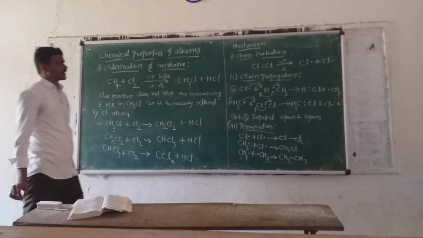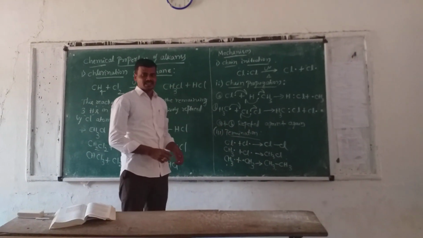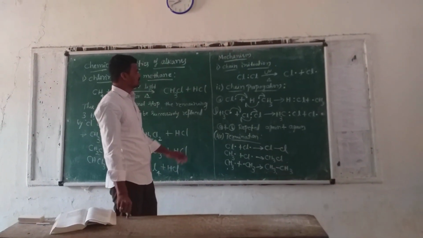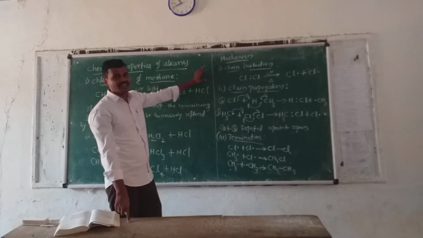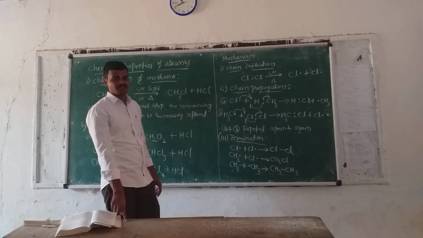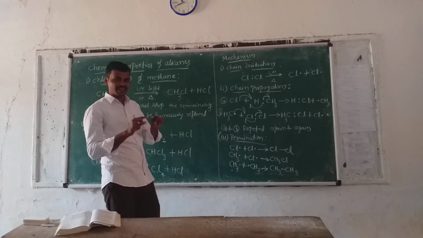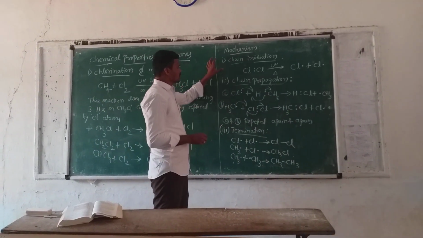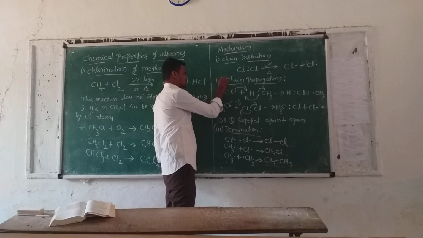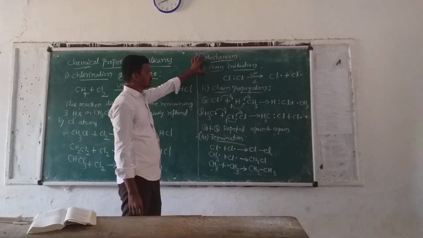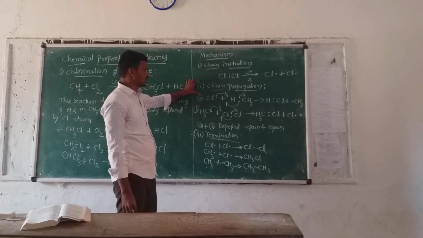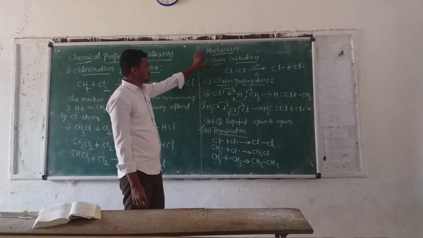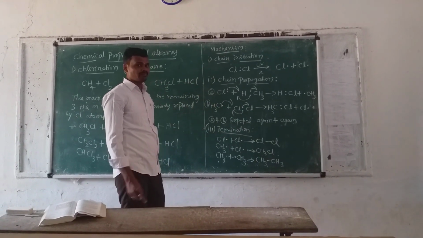So we shall come to the mechanism. In this mechanism we have to see the free radical mechanism. Free radical mechanism means it involves free radicals. Free radicals are formed by the breaking of the bond between two atoms in a molecule. There are three steps in this mechanism: the first is chain initiation, the second is chain propagation, and the third is chain termination.